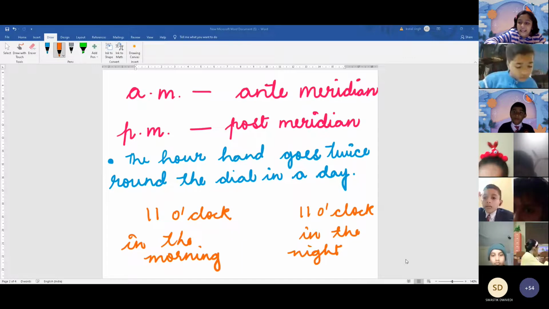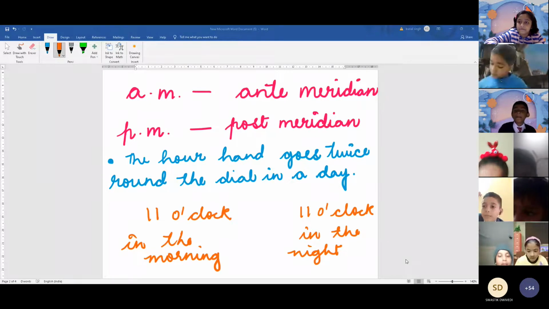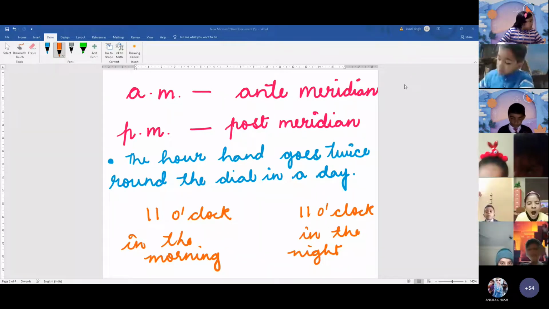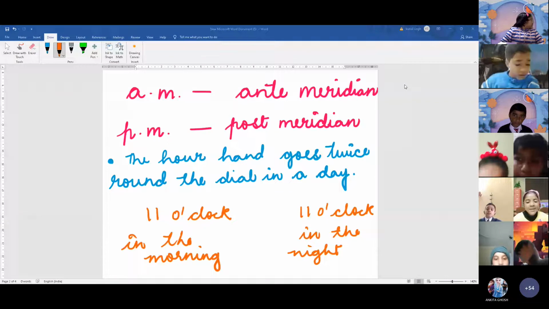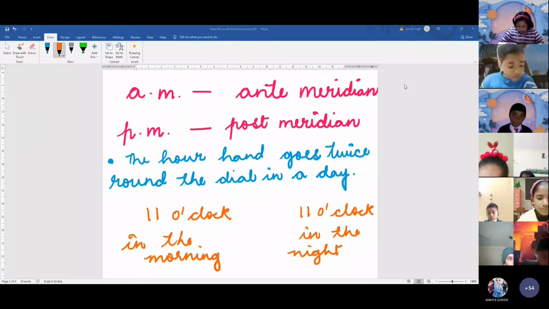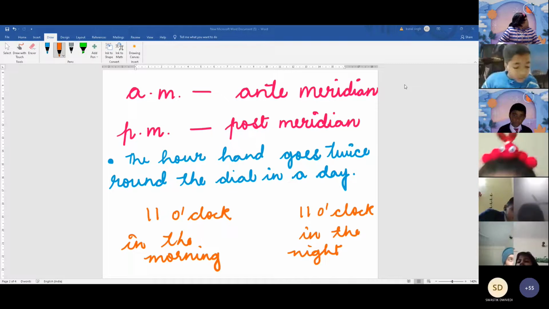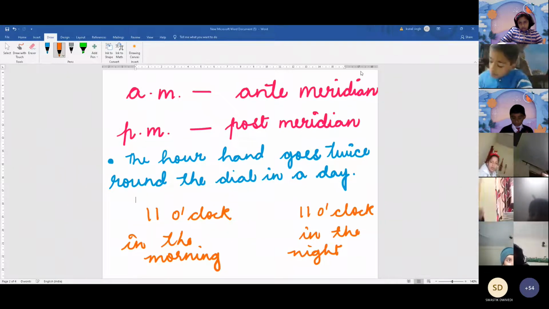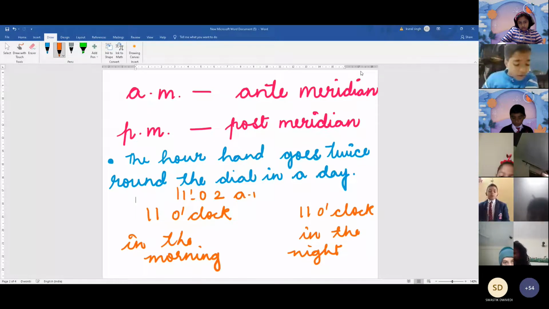Ma'am, by putting AM and PM. Yes, AM. Yes, beta. That's why we use AM and PM to tell the time. To tell that the thing happened in the morning, you will write AM. To tell that the thing happened in night, you will write PM. By this, you will tell the time. 11:01 AM. Now the time is 11:02. So you will write like this, 11:02 AM. Clear?